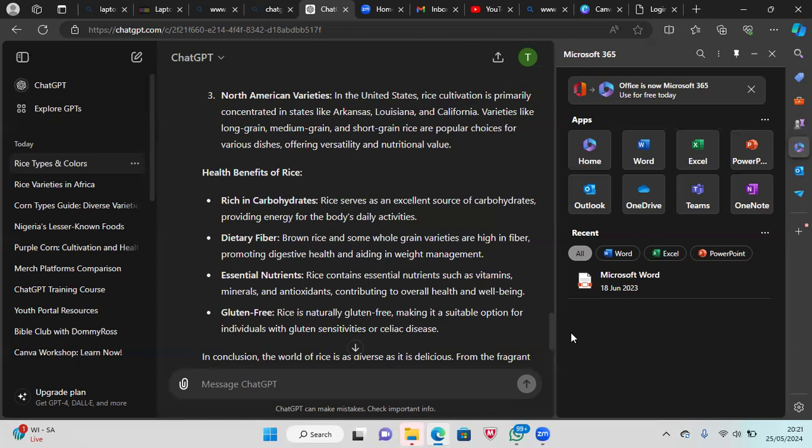Let me repeat myself. So different types of food options that we have, especially in relation to rice, the health benefit, and other ones that are available. So it's not only white rice in this case.